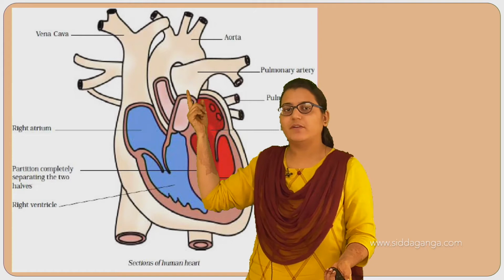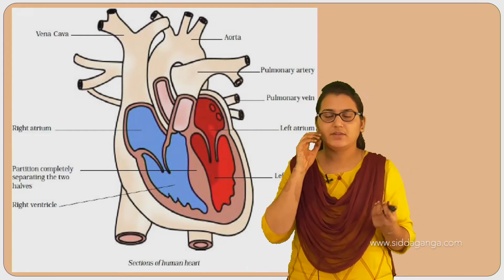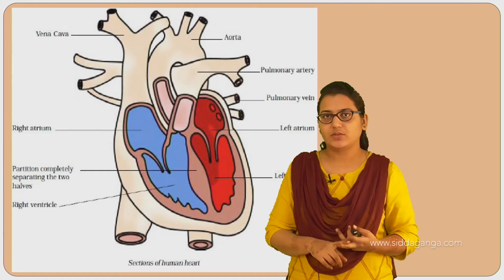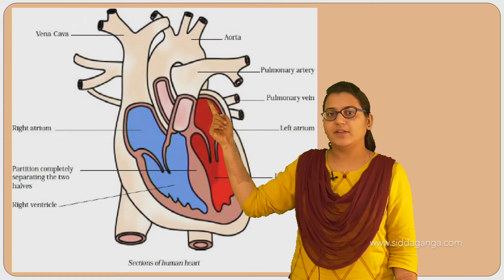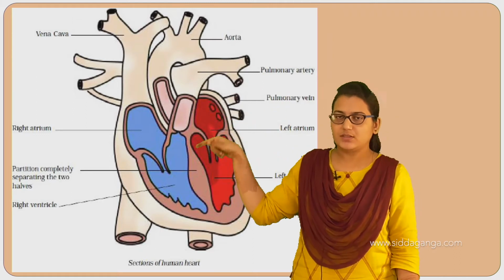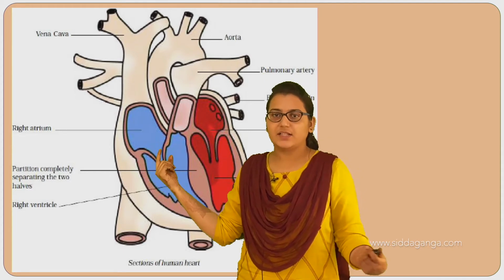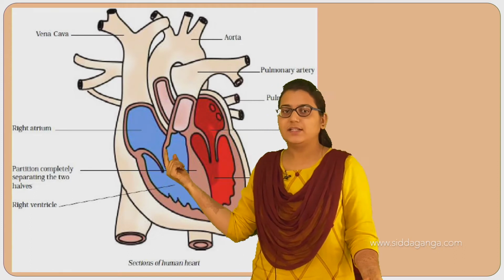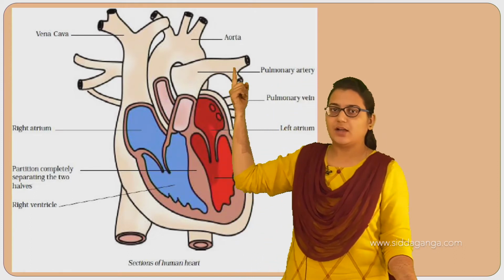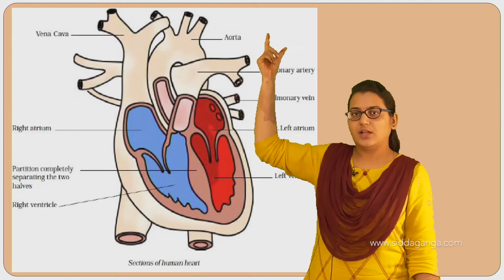So why is it called an artery? We have studied the blood vessels, artery and veins. The arteries carry the blood away from the heart, and veins carry the blood towards the heart. Here the deoxygenated blood, the blood which carries more carbon dioxide, the impure one, is received by this pulmonary artery, from which the blood goes to the lungs.